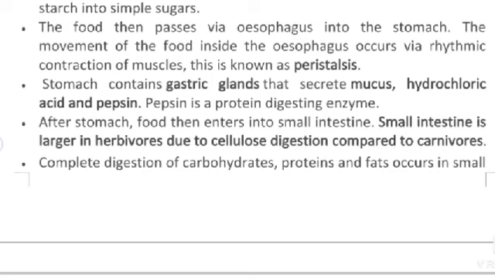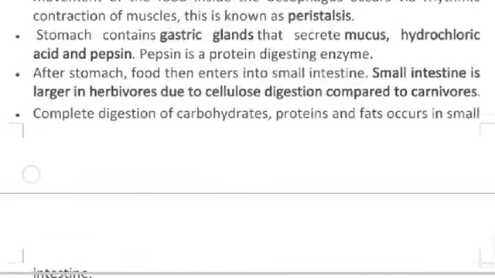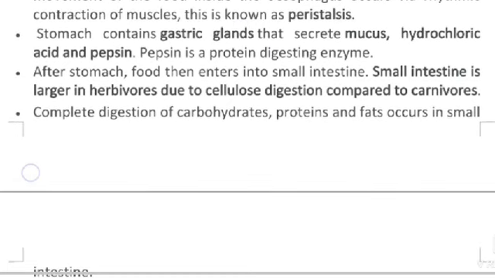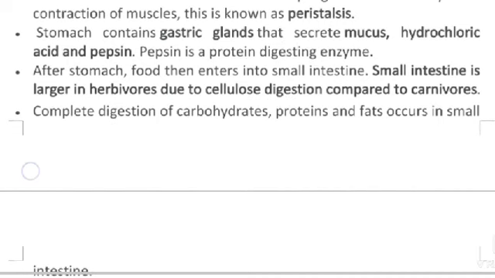This is known as peristalsis. Stomach contains gastric glands that secrete mucus, hydrochloric acid, and pepsin. Pepsin is a protein digesting enzyme.